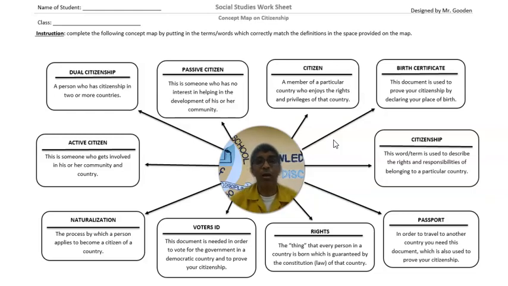All right? Now, what can we use to identify that we are citizens of our country? Well, for starters, when you are born, you get a birth certificate. Well, not exactly when you're born. When you're born, your parents fill out some form and they sign what we call a pink slip.